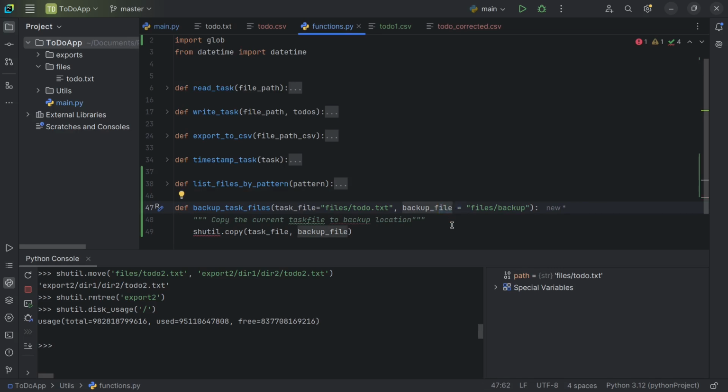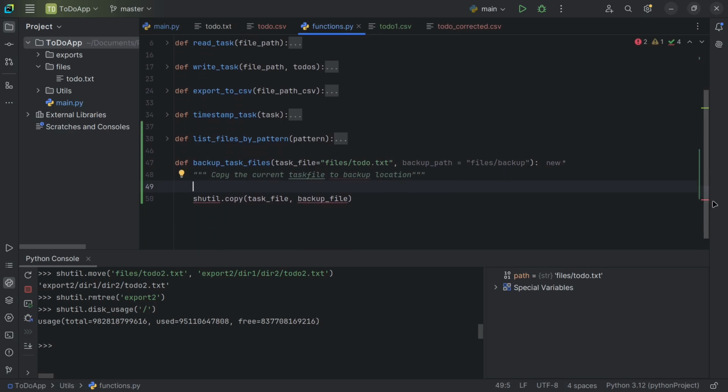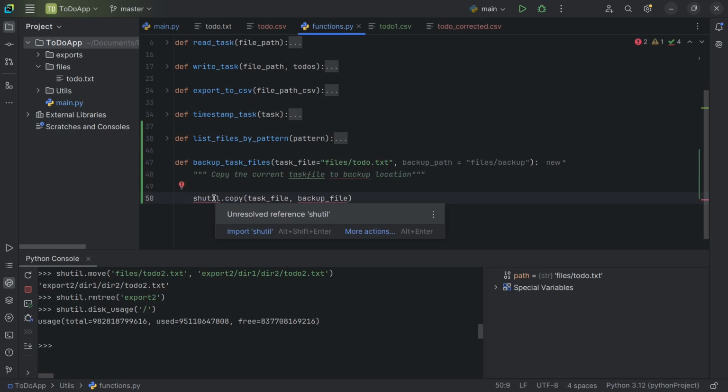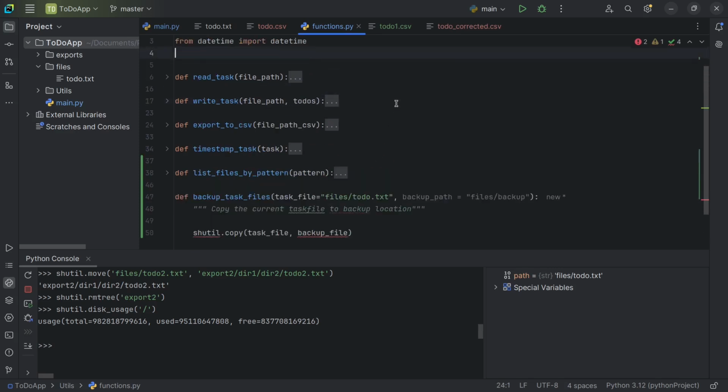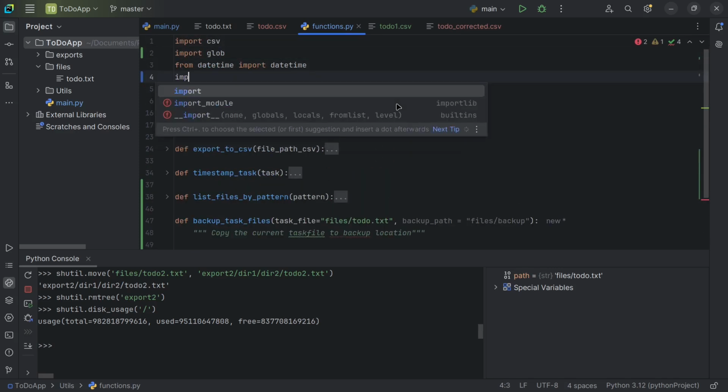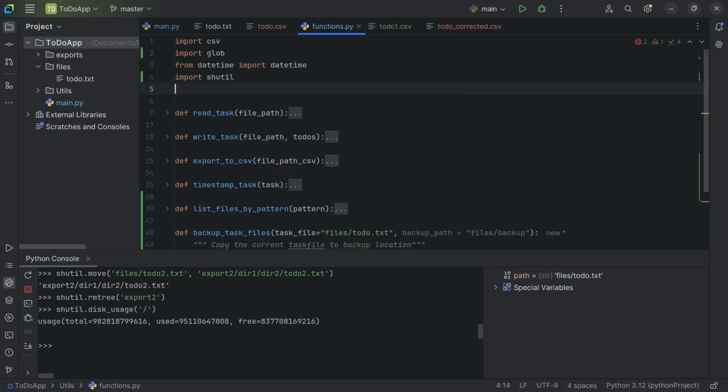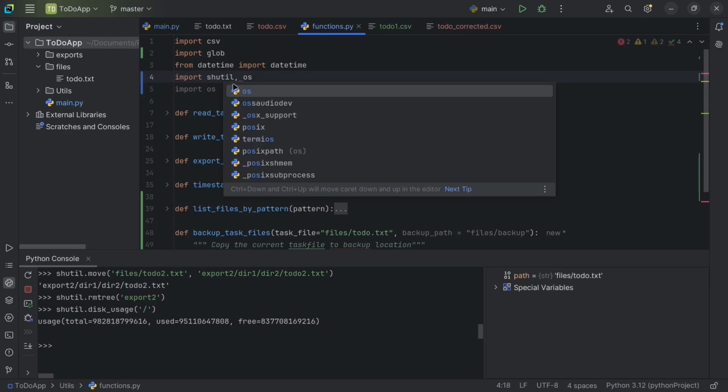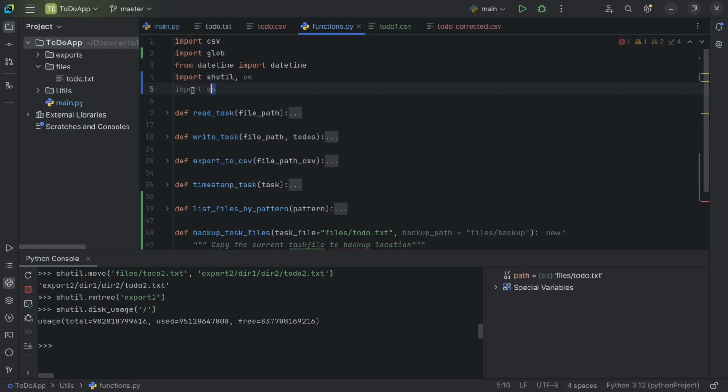So whenever we run this backup task file, it will append the timestamp to it also. Let's see, we have an error coming on top of this. This is because we didn't import the shutil module. So let's do that: import shutil. Also, we can import os. We can also define multiple imports in a single line by separating them with a comma. So let me remove this.